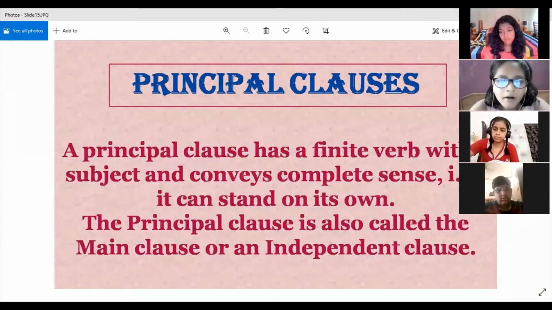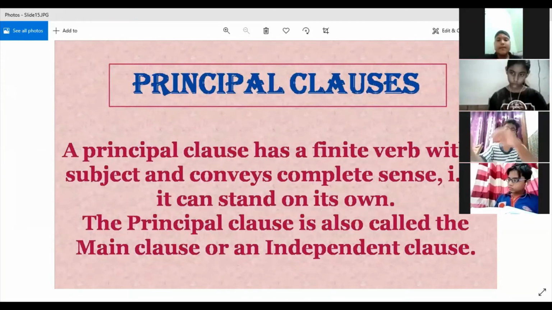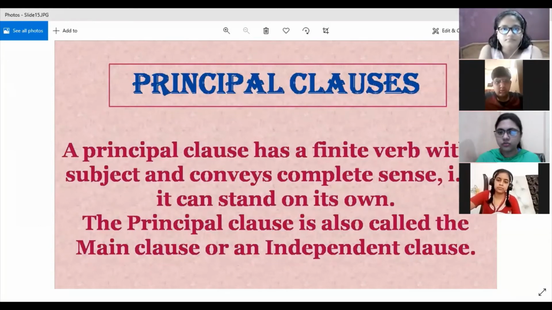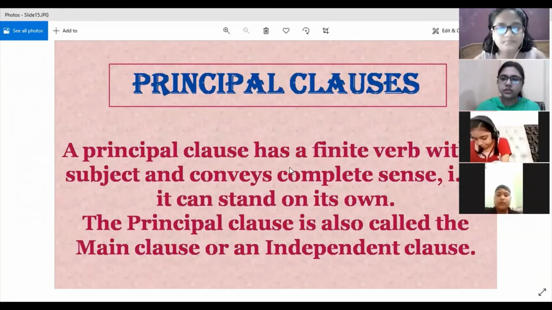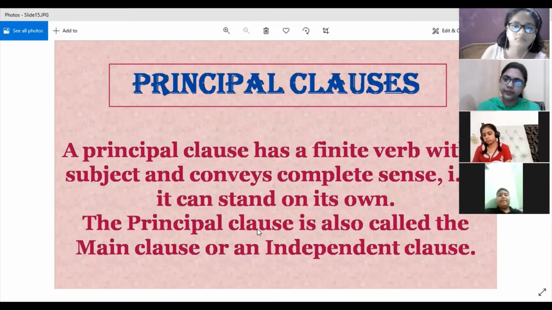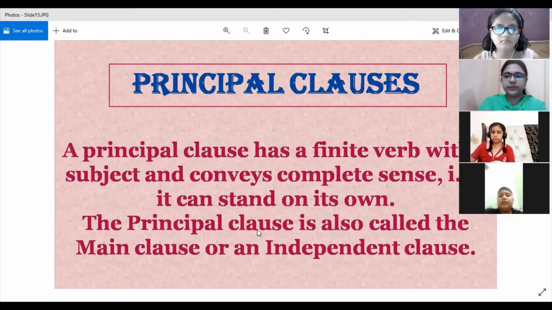These children have told that there are three conditions. One is that it should have a subject. The second is a finite verb. The third is that it may stand on its own or it may not. So the clauses which can stand on their own are known as principal clauses. Okay, principal clause or main clause or independent clause. Fine. Independent clause. Why? Because they do not depend on any other group of words in order to make a complete sense. So there are three names for principal clauses. Okay.